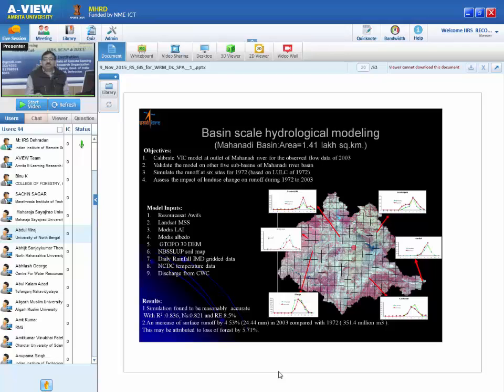What we found is that because of the change in land use land cover, runoff has increased by 24 millimeter, which if you want to convert, becomes 351 million cubic meters. So this much change has occurred because of the runoff.